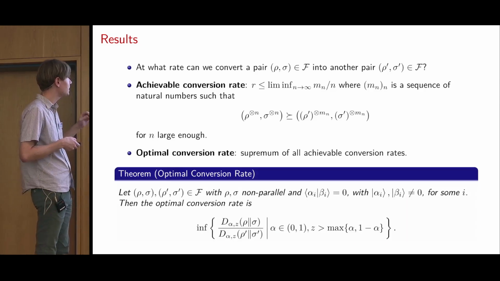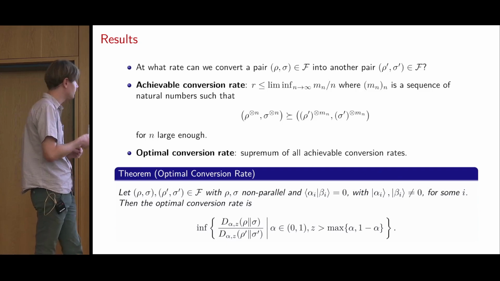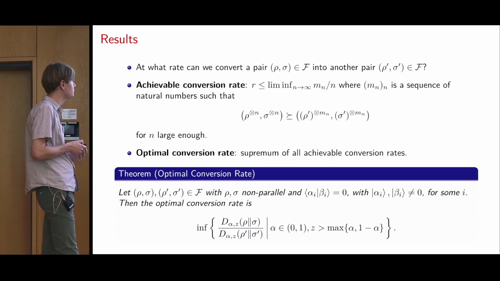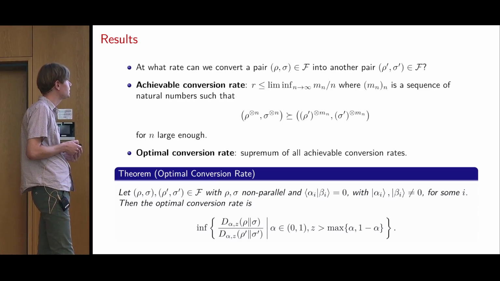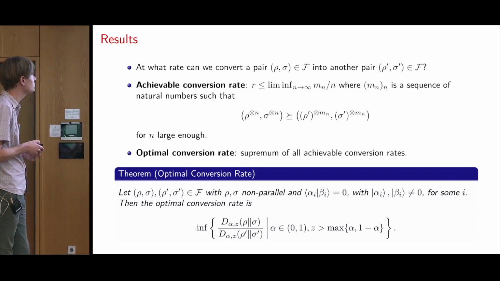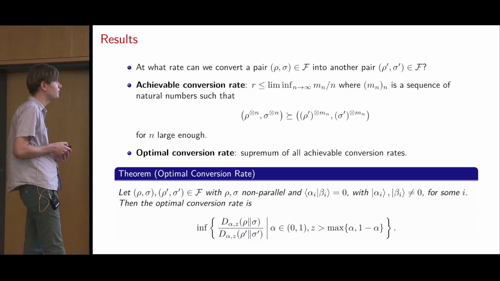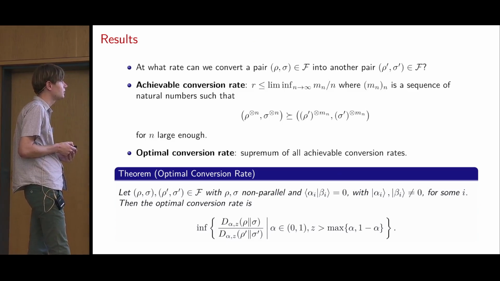Then the result is that, if we have two pairs, we have to assume that the input pair is non-parallel and also satisfies this condition. Then the optimal conversion rate is given by the infimum of the ratio of the alpha z divergence of the input pair divided by the alpha z divergence of the output pair.